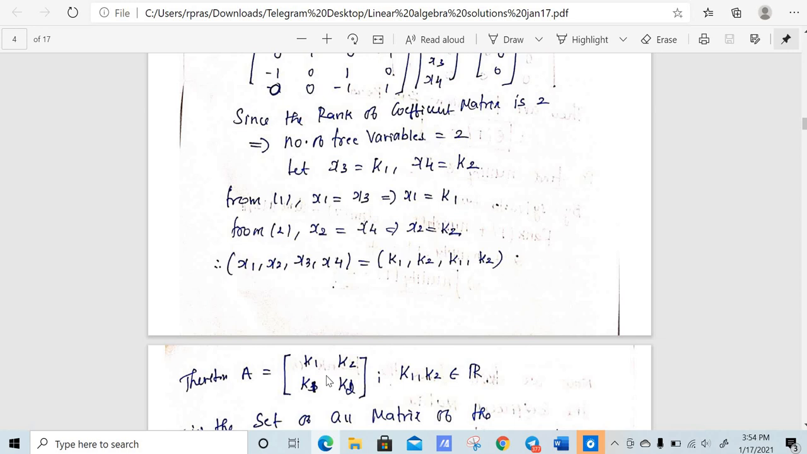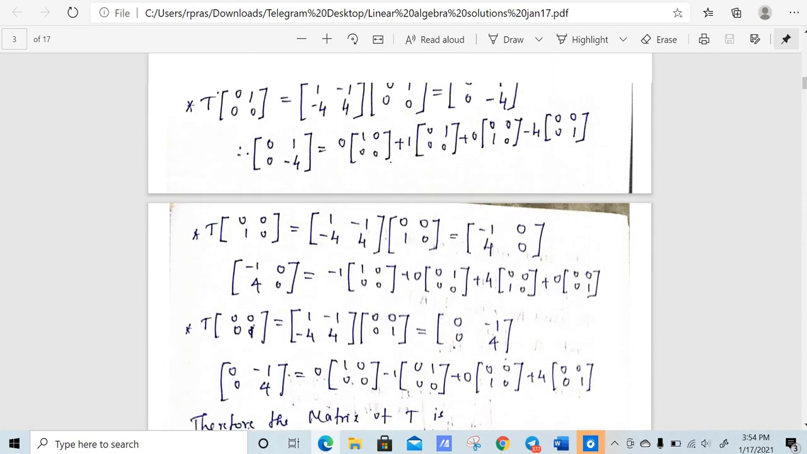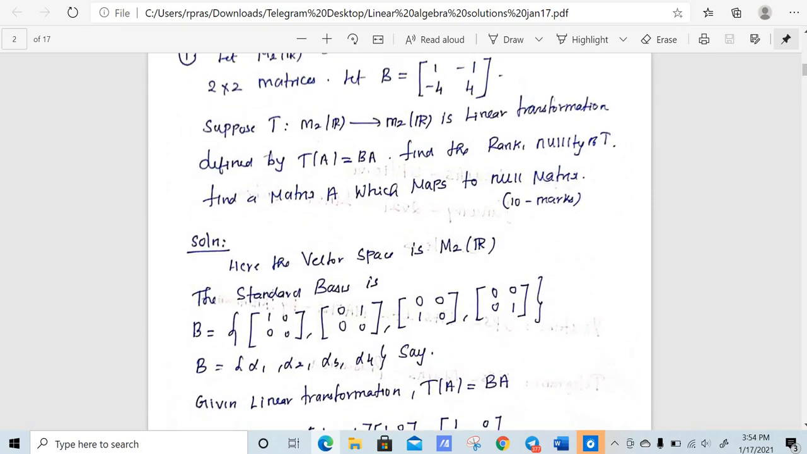When these 2 elements are the same and when these 2 elements are the same, then all such matrices will be mapped to the 0 matrix. For example, what is our transformation? T of A is equal to BA, right? So for example, if I take A to be equal to 2, 2, 3, 3, that means these 2 elements have to be the same and these 2 elements have to be the same.